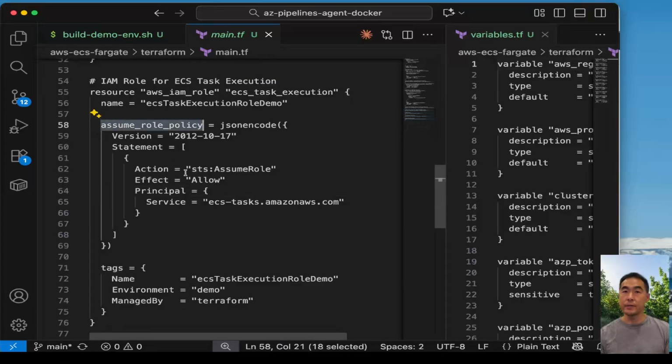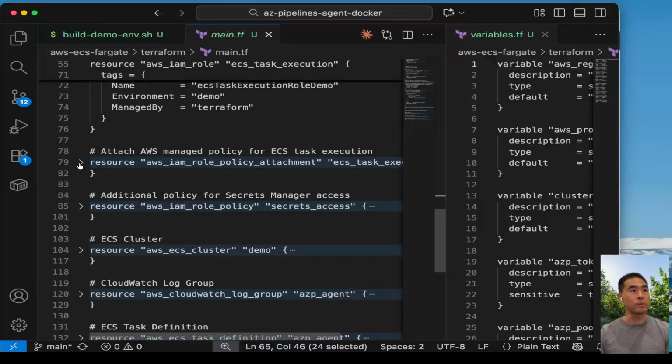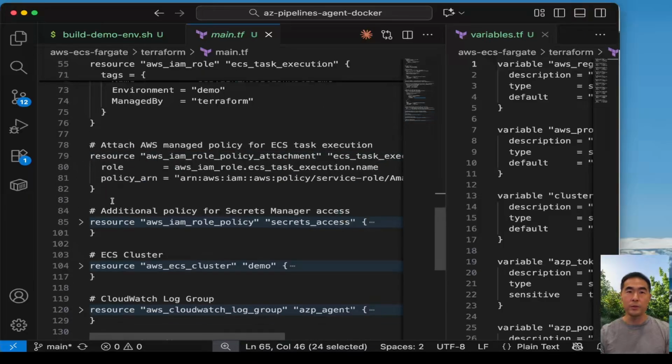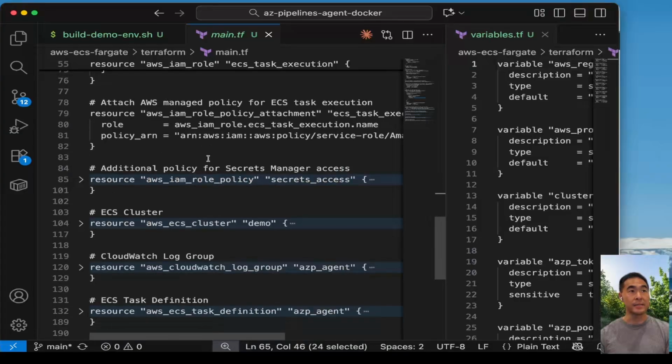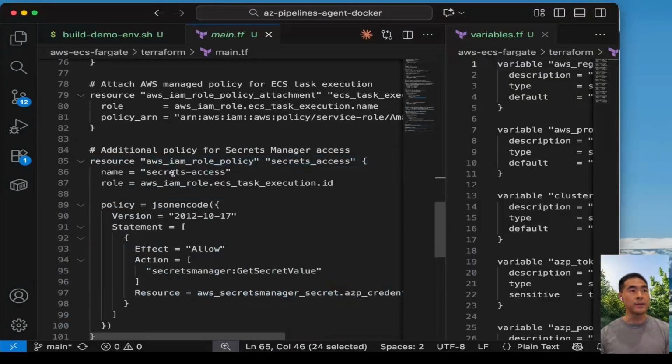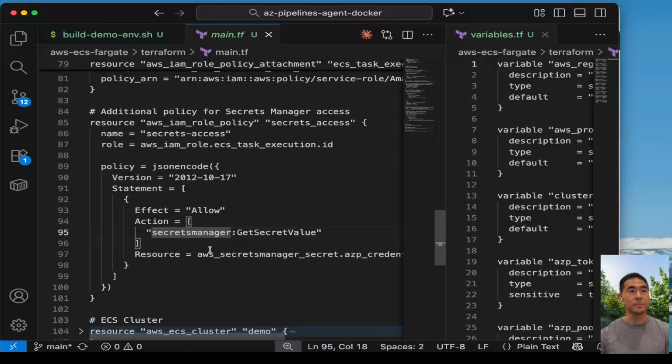Here we have the assume role policy where we're saying that only this ECS task service can assume this particular role. And we're attaching a couple of policies here. One is the AWS managed policy for ECS task execution. So it's able to execute ECS tasks. And the other one is to be able to get the secret value from Secrets Manager.